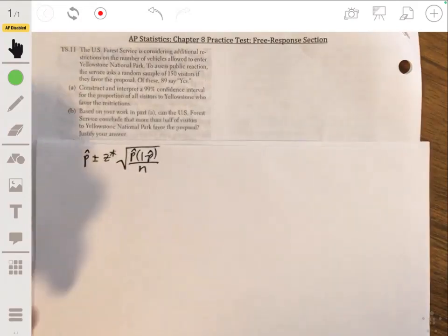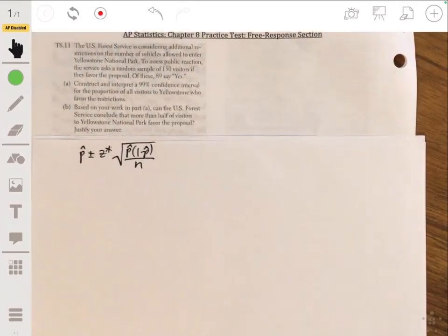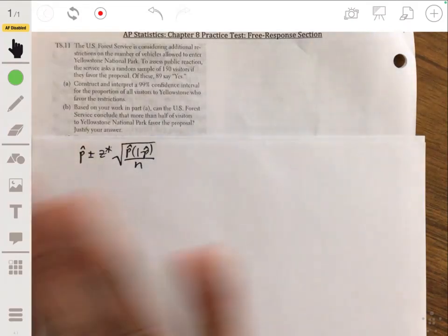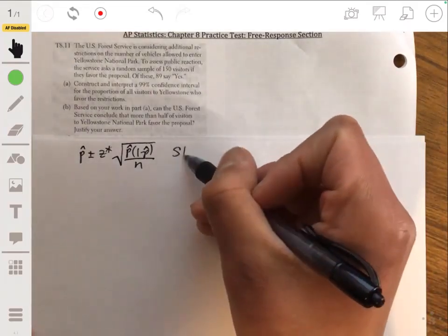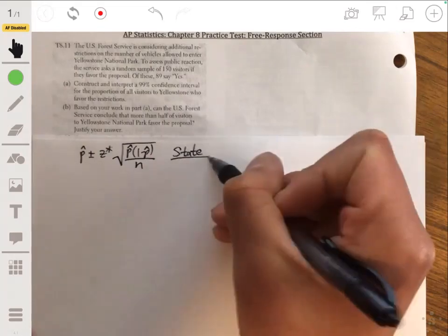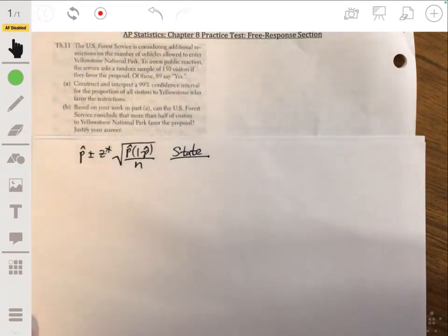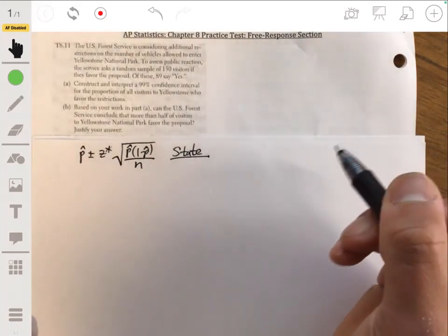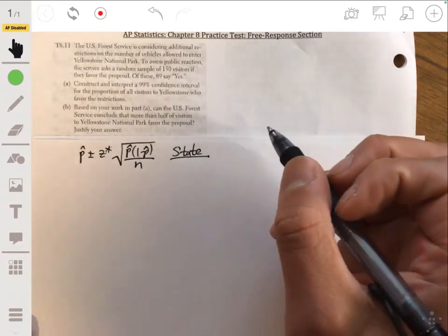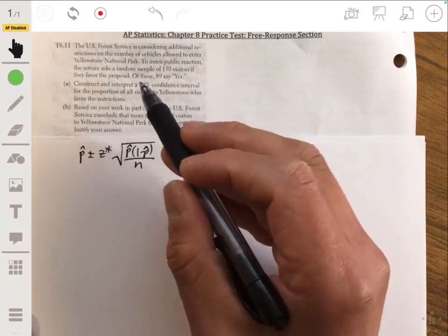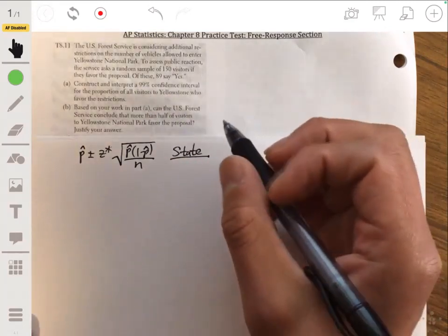Now, this is going to be an example of a free response problem you may get in the AP exam. So let me go through the 4-step method so you can answer this problem and get full credit. So we're going to start off with our state. And here we're going to essentially say that we want to estimate P, the true proportion of all visitors to Yellowstone who would favor the restrictions at a 99% confidence level.